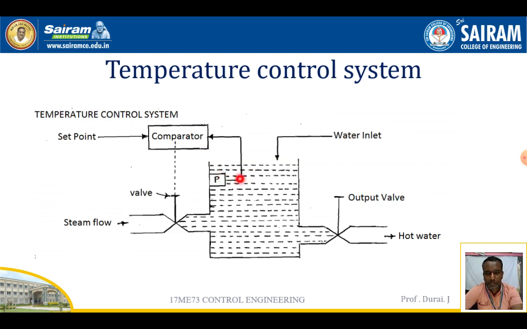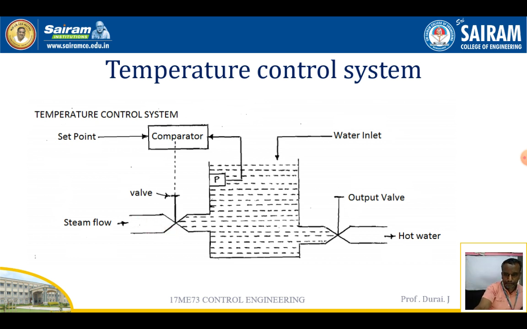Once the temperature increases, the steam flow is reduced, or otherwise the water flows in. When the required temperature is reached, the output valve is opened. Once the temperature increases, the steam flow is stopped, the output valve opens, and the water passes out. Like this, this system works.